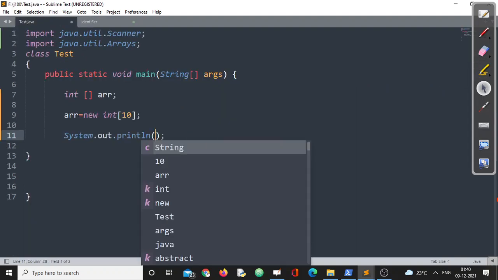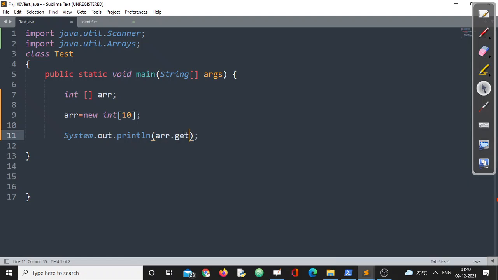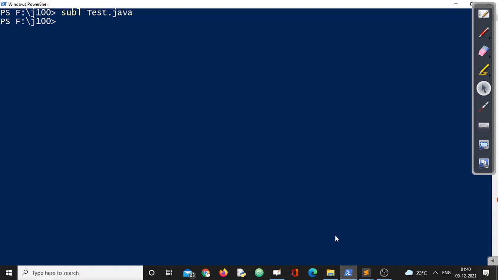We'll print. How to print? Name of the array followed by getClass dot getName. This is a method. Using that method, we can happily find out the class associated with this array. Let us compile this program. Let us see what is going to happen. The code should compile fine. Sorry, I think there is a mistake. The code should definitely compile fine. javac Test.java.